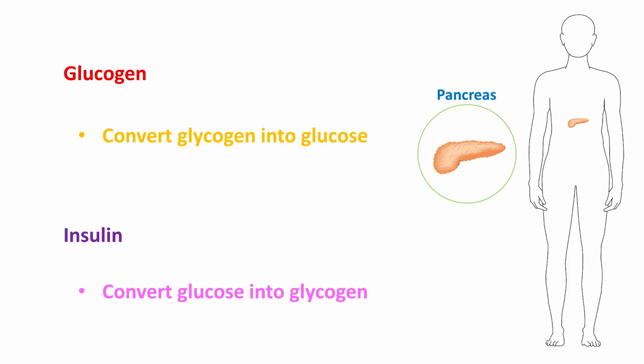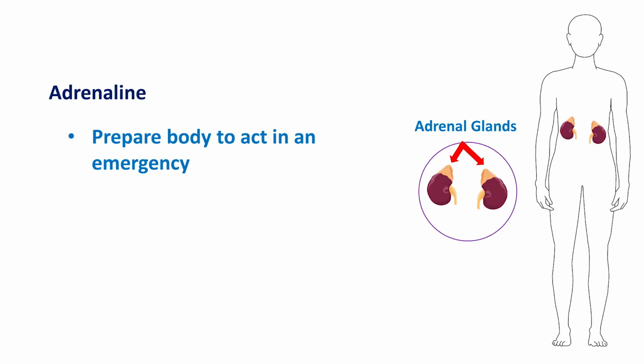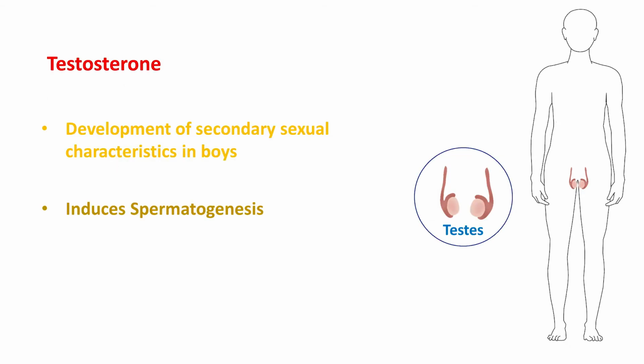Pancreas secretes glucagon and insulin. Glucagon can convert glycogen into glucose, and insulin can convert glucose into glycogen. Adrenal glands in our body secrete adrenaline. Adrenaline can prepare the body to act in an emergency.